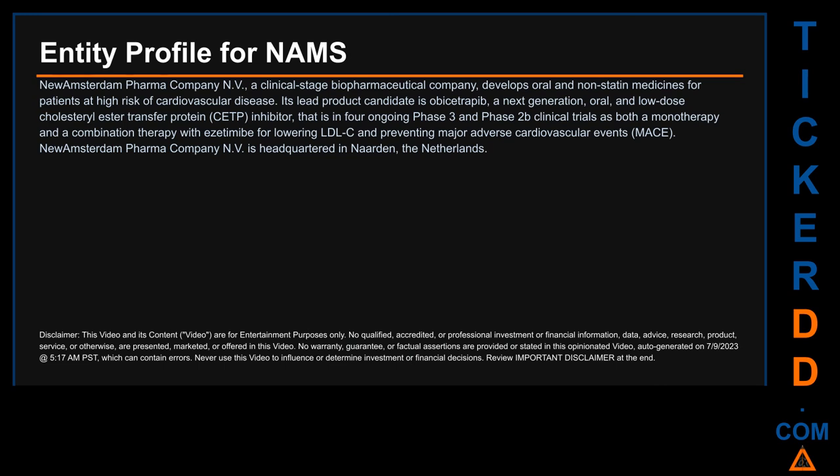Its lead product candidate is obicetrapib, a next-generation, oral, and low-dose cholesterol ester transfer protein (CETP) inhibitor that is in 4 ongoing Phase 3 and Phase 2b clinical trials as both a monotherapy and a combination therapy with ezetimibe for lowering LDL-C and preventing major adverse cardiovascular events, MACE. New Amsterdam Pharma Company NV is headquartered in Naarden, the Netherlands.